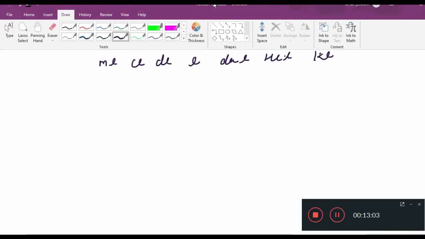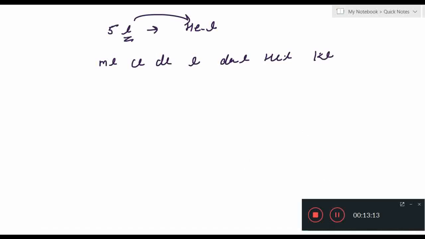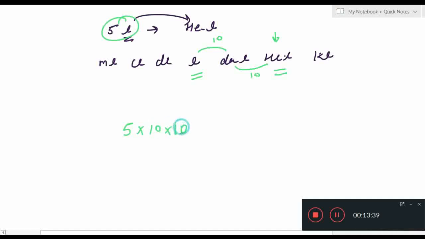So for this you must know which is bigger and which is smaller here. As you know, liter is smaller as compared to hecto, because hecto is on the right side, so this is bigger. So 1 step and 2 step, so 10 and 10. So first, what is given? 5. I have to write 5 into 2 jumps, so 10 into 10.